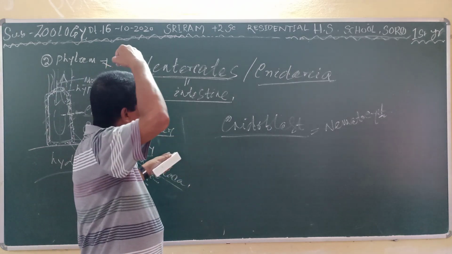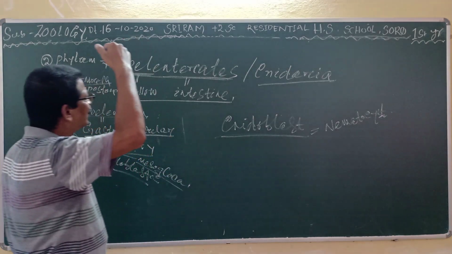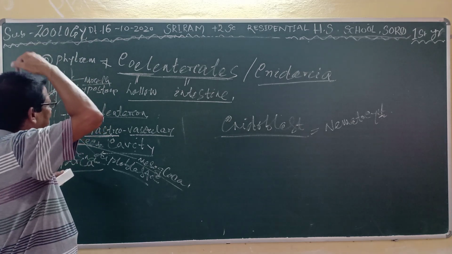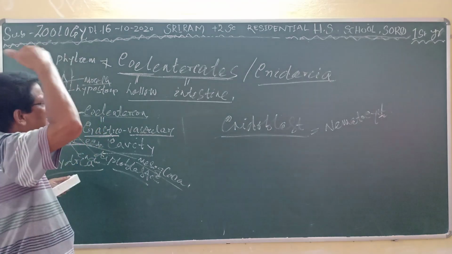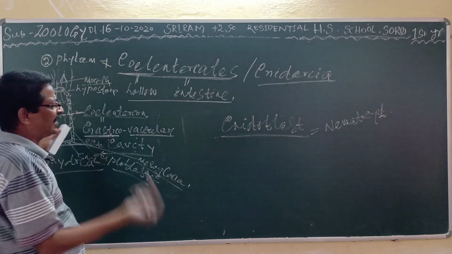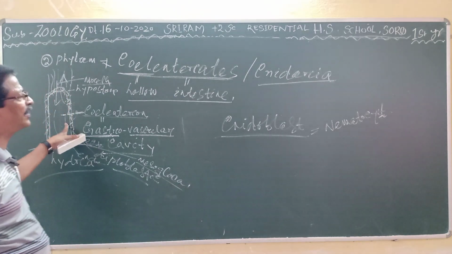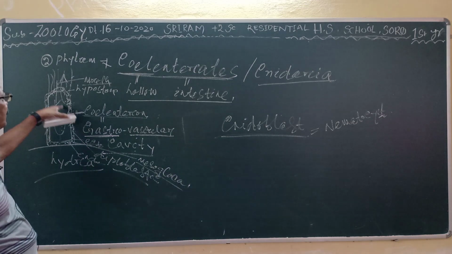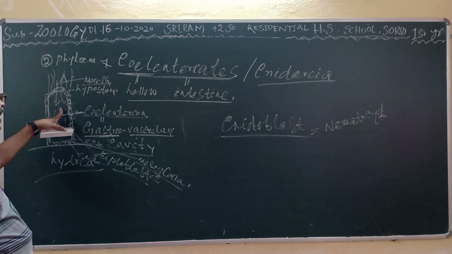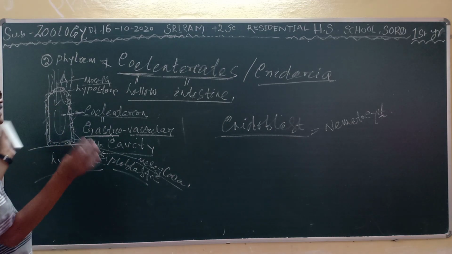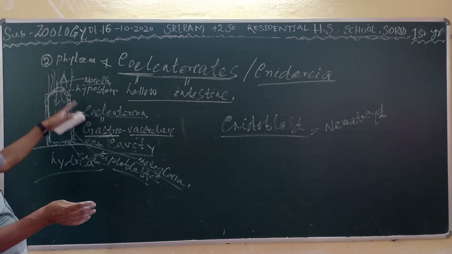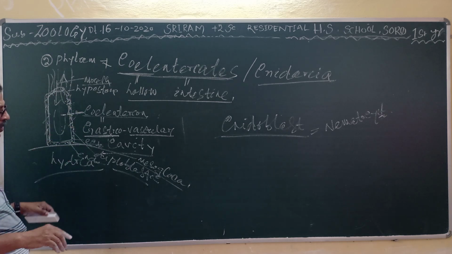In our body, the nervous system is concentrated as the brain and the spinal cord, that is the centralized nervous system. In bilaterally symmetrical animals the nervous system is centralized, but here the nervous system is the diffused one, that is it forms a net-like structure which is present all over the body.